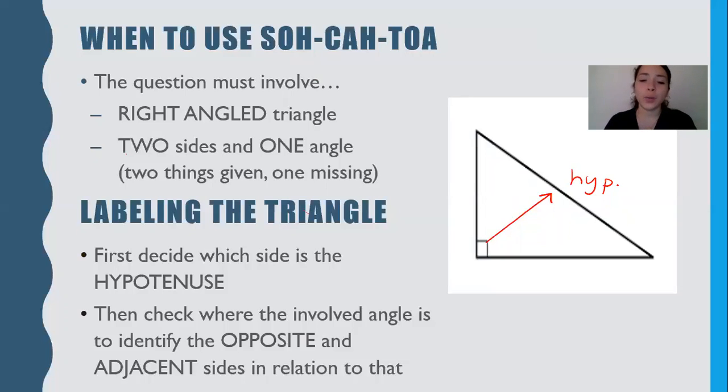Then check where the involved angle is to identify the opposite and adjacent sides in relation to that. So let's say our focus angle is this angle here. The first thing I like to do is find my opposite side. So what is all the way across? That is my opposite side. And usually the one you have left is your adjacent side.